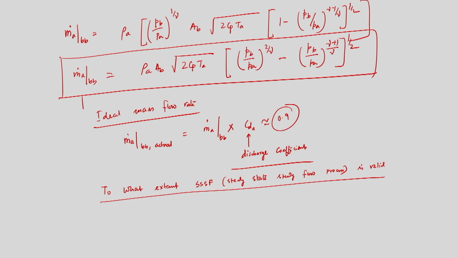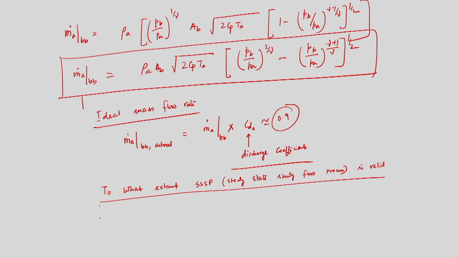As I said, if it is a 4-stroke engine, we are supplying air fuel mixture only during the intake stroke, and for the 3 remaining strokes we are not supplying, rather the intake valve remains closed. Then how can we assume steady state steady flow process? So, this assumption is more valid for multi-cylinder engine and 2-stroke engine,